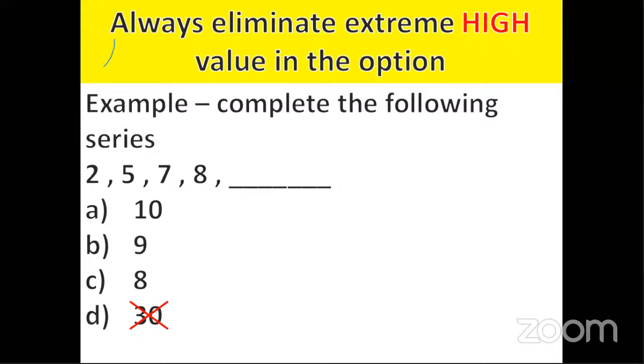Now this is a basic question of series. If I'm very weak in mathematics and very weak in logical reasoning, and I have left this particular topic on option, and I want to do guesswork, what will I do? What we normally do, it is our human tendency. We see an odd number, 30 is very different, it is very big, and we tick this number, but it will never be the answer. Always remember, students, we have to always eliminate extreme high value in the option. This can never be the answer. Answer would be either 10, 9 or 8.